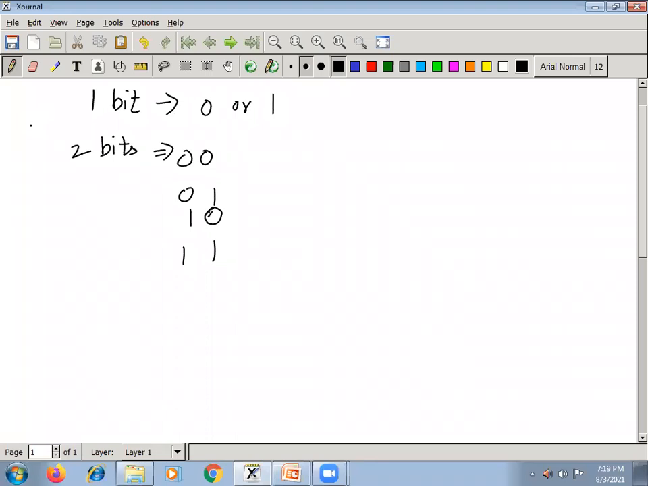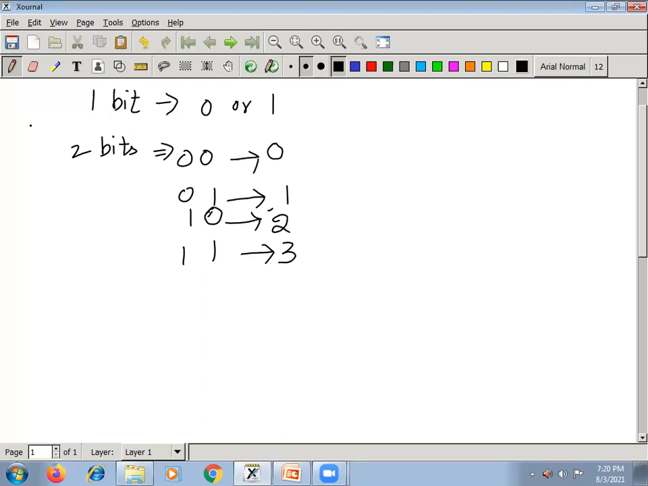When I write 0 0, what is its equivalent in decimal form? Its equivalent decimal value is 0. For 0 1, the equivalent decimal value is 1. For 1 0, 2 power 0, 2 power 1 means 2, so 2 is its equivalent decimal value. For 1 1, the equivalent decimal value is 3. So with 2 bits I can store 0, 1, 2, 3.